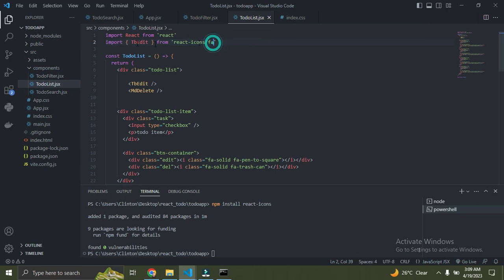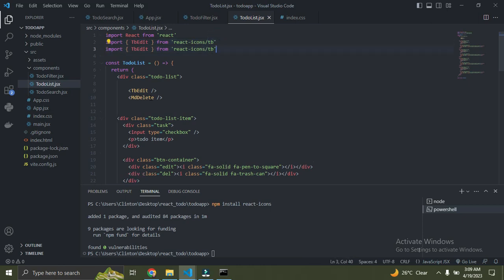You can see we have a prefix called Tb here. That prefix is going to also come here, so replace Fa with Tb. That is it. Do the same thing for the trash icon. I'm going to copy this, MdDelete, Ctrl C, paste that here. And I'm going to replace Tb with Md. That's that. Once we've done that, go to the browser. Let's see how it looks.